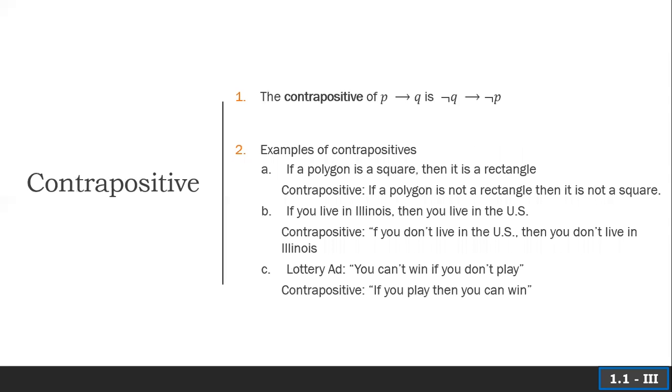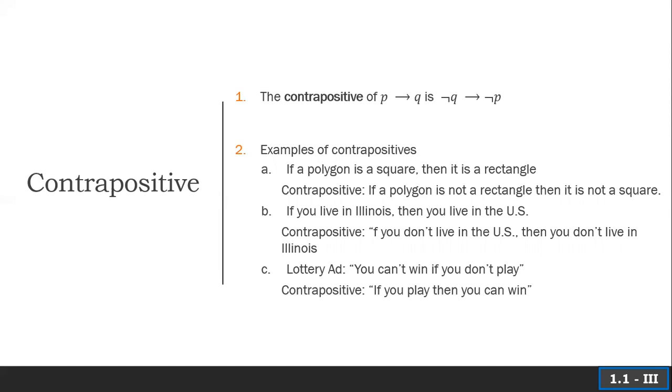The contrapositive, if P implies Q, is not Q implies not P. Let's take a look at some examples. If a polygon is a square, then it is a rectangle. Contrapositive of that, if a polygon is not a rectangle, then it is not a square. Yep, that holds up.